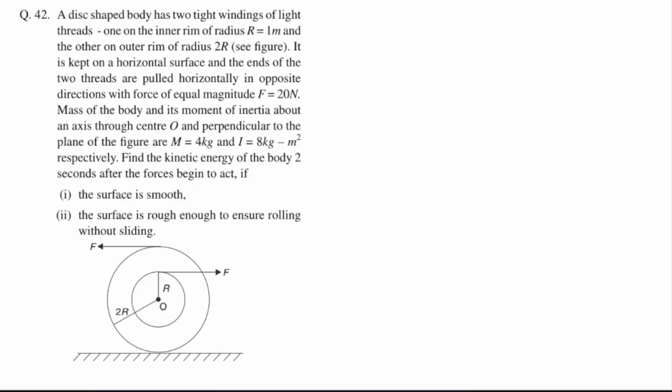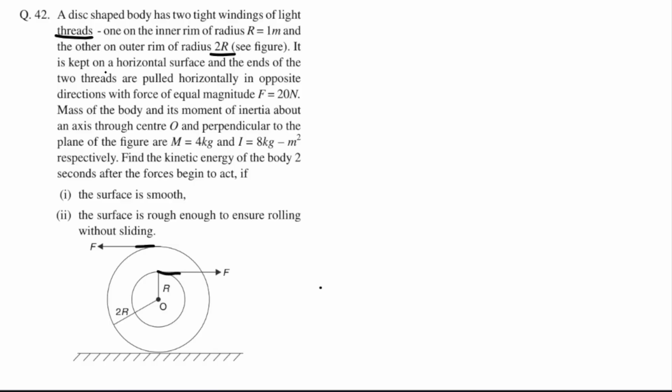Let us now solve this one. What is said in this question? There is a disc-shaped body and it has two tight windings of light threads, one on the inner rim of radius r, which is 1 meter, and the other on the outer rim of radius 2r, so 2 meter. So there is one thread over here, this one, and then there is another thread over here, this one.